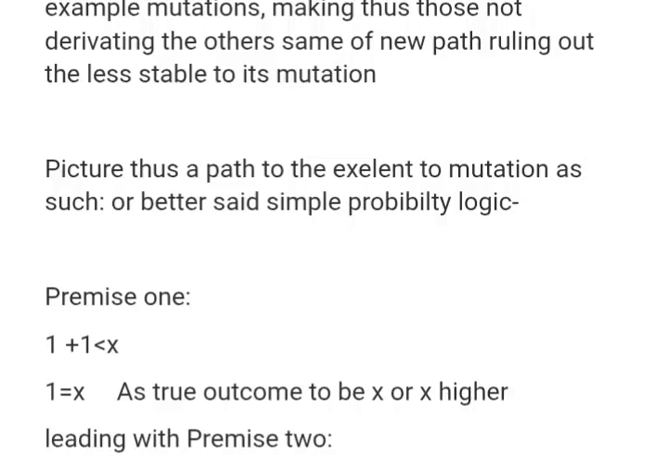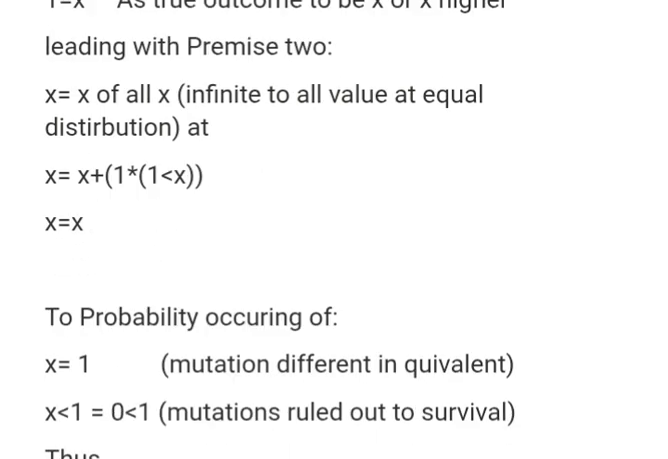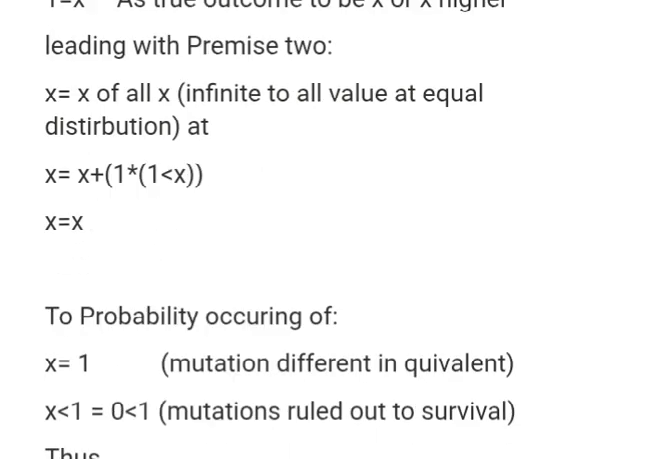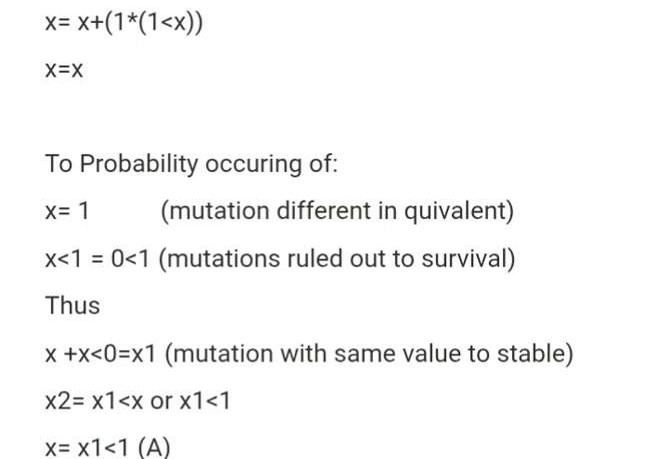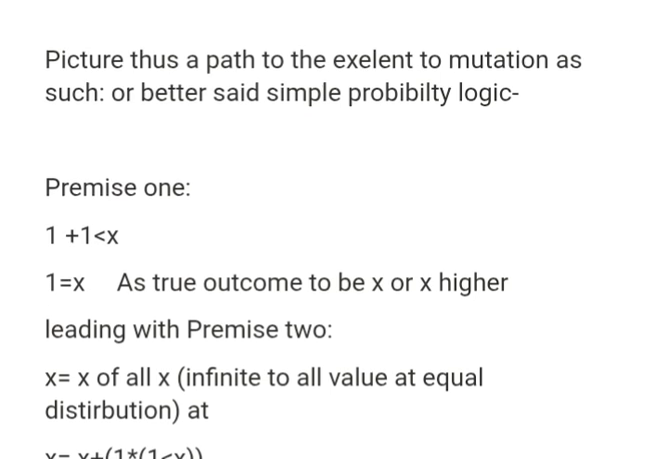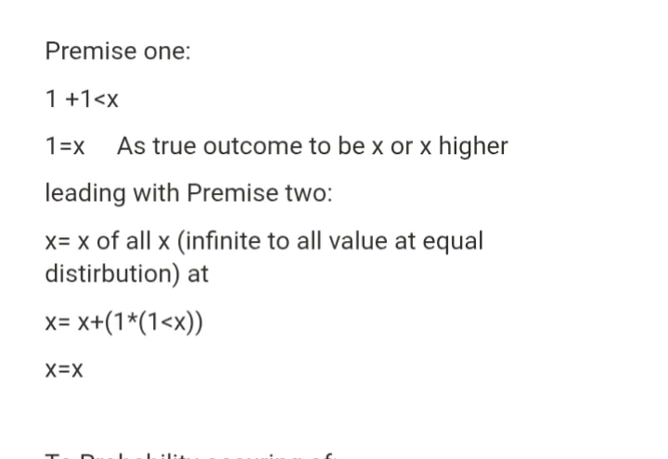Survival. Time for Darwin. Picture thus a path to excellent mutation, or better said, simple probability logic. Meaning we want to arrive at a number for x1, this one here, x1, in the equation to that which is there, x2, and arriving that x2 unequals 0, meaning that it's not the ruled out mutations.